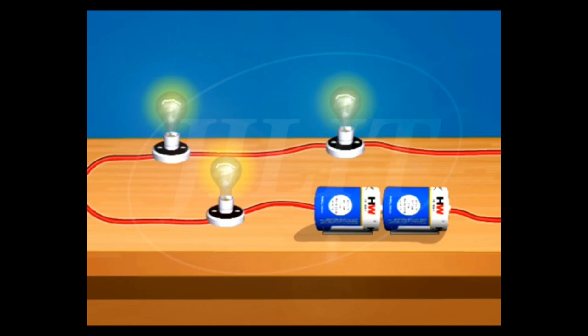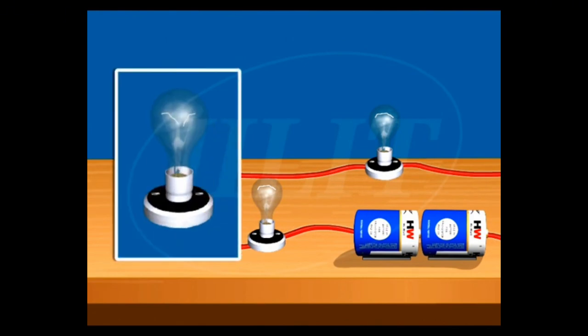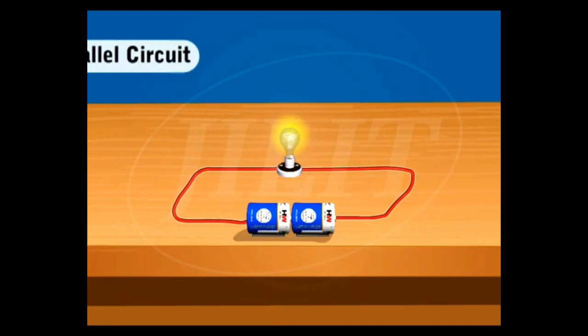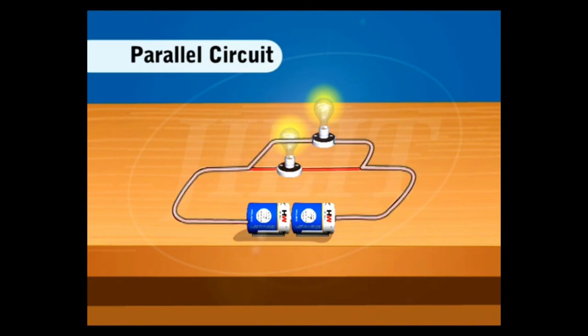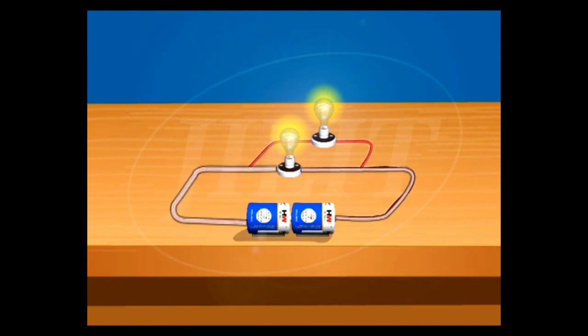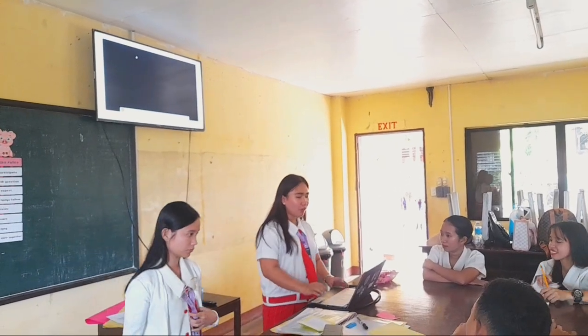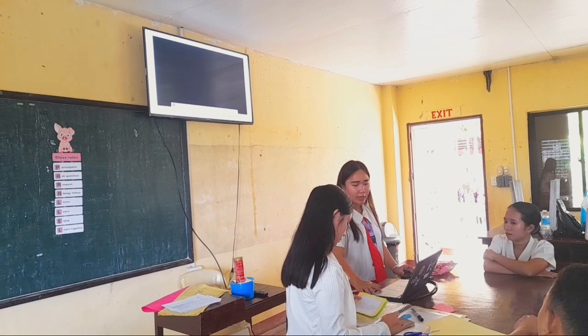In the series circuit, if the filament of any one bulb is broken, the circuit is broken, and none of the bulbs will light up. In a parallel circuit, all bulbs are connected in two or more branches, and each branch represents an individual circuit. Okay, that would be all for our video presentation for series and parallel connection.